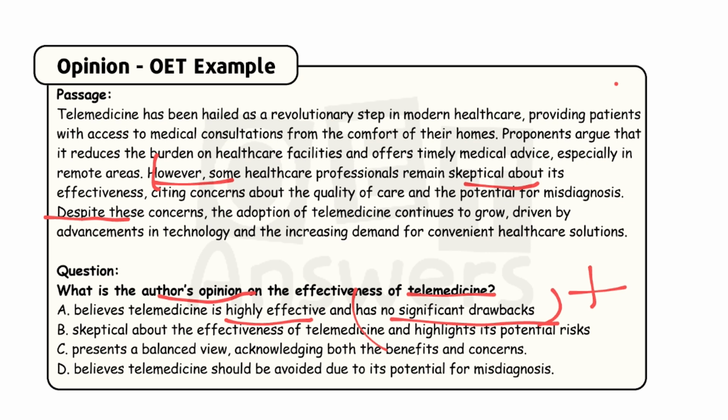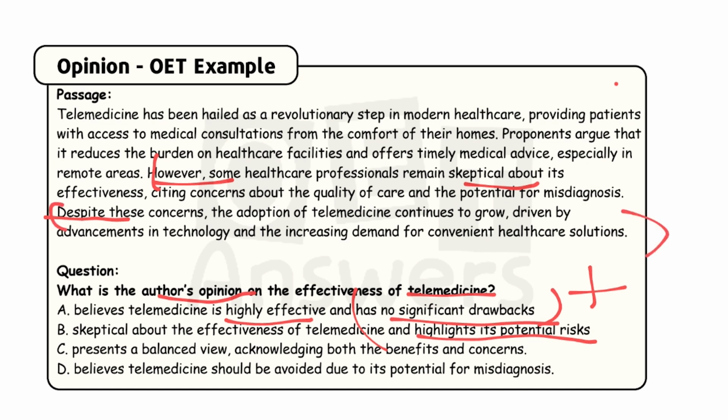Now, move on to answer option B. Skeptical about the effectiveness of telemedicine and highlights its potential risks. Here the second sentence as well as the question is not a suitable answer for the question, because it asks about the author's opinion. The author is not skeptical about the effectiveness. You can see in the passage's last two lines, "Despite these concerns," this is the answer location, right?